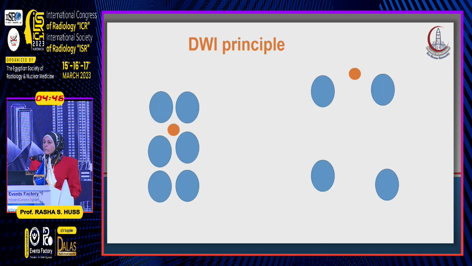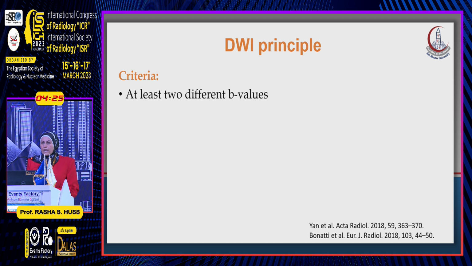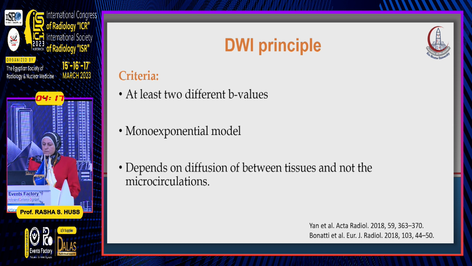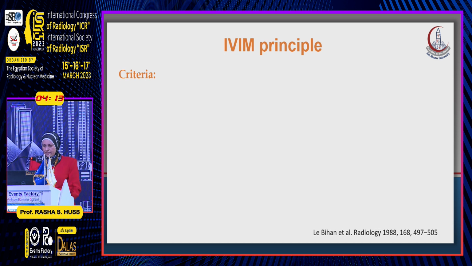How diffusion works depends on the cellularity of the tissue. When there is less cellular packing of the tissue, there is free motion of the water molecules between the cells, while when there is high cellular packing, there is restricted diffusion and the water is limited in its motion. The diffusion principle depends on having two different b-values, and it is a mono-exponential model, depending on the diffusivity of water between the tissues and not on the microvasculature.